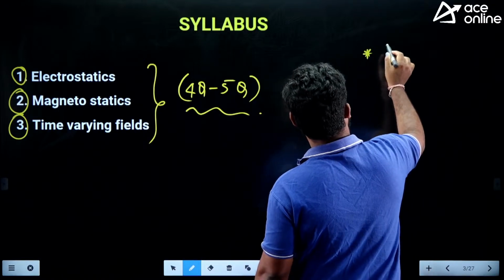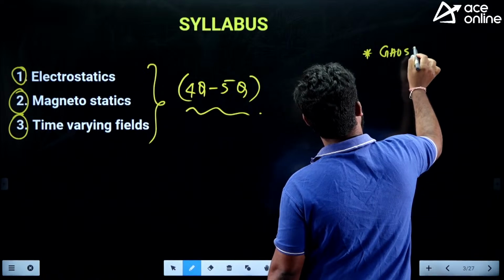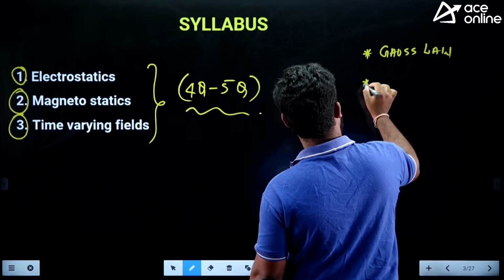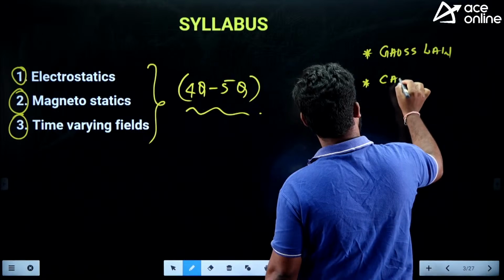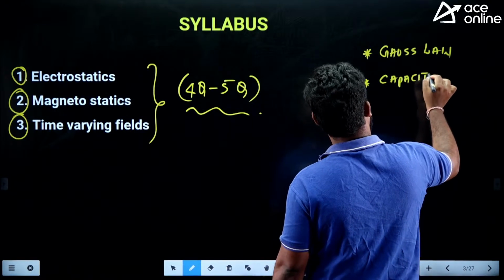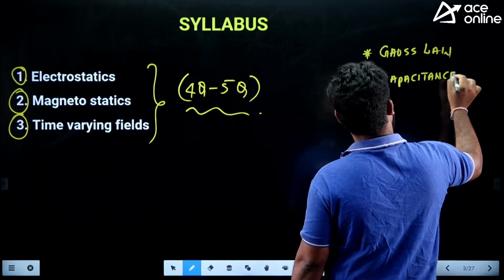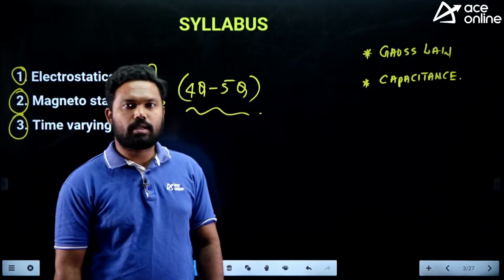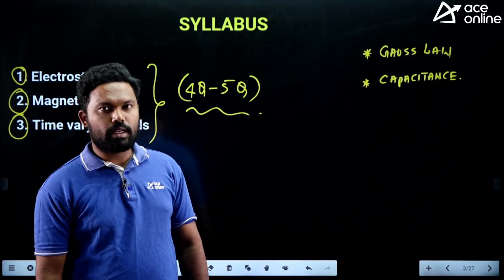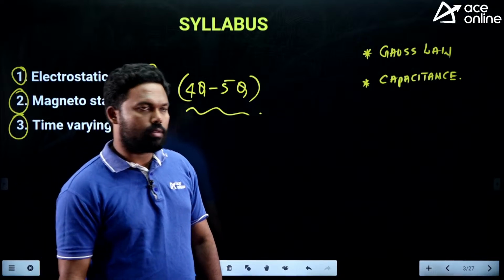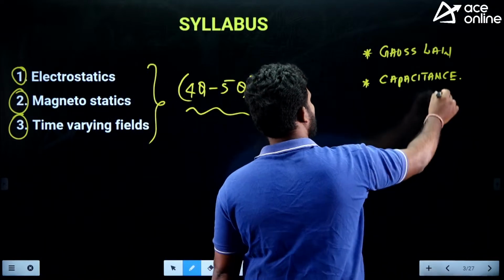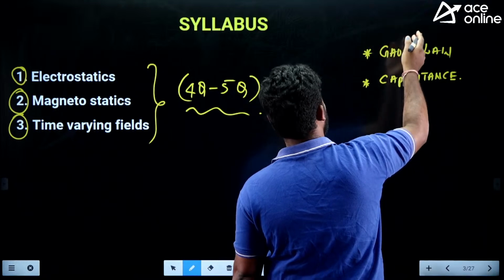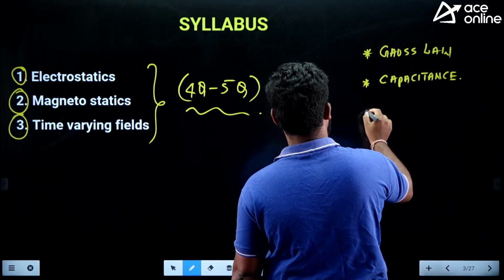Then capacitance, on some different geometries like a coaxial cable and a spherical capacitor. Okay, some special geometries. These are some extra things you need to focus on in electrostatics, along with Coulomb's law and all those things. I am talking about important things.